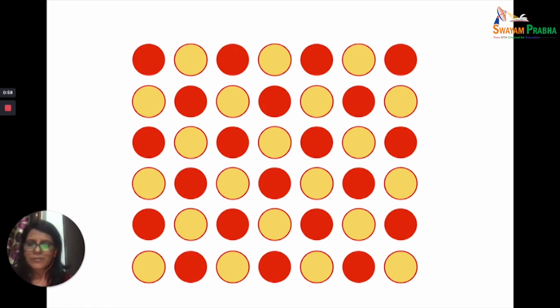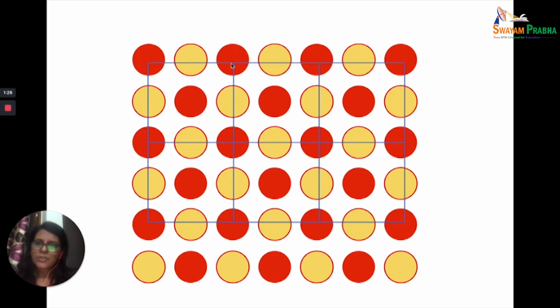So let's see whether we are able to decide. Now, in this representative example, let us say I started from this red ball and went till this red ball. Now, this is my unit cell, which looks like this. It has yellow balls on the edges. The red ball is on the corners and in the center. Do I get the same unit cell if I continue in this direction? Yes, I do. When you move in this direction, you get an identical unit cell. Even when you move downwards, you get an identical unit cell.